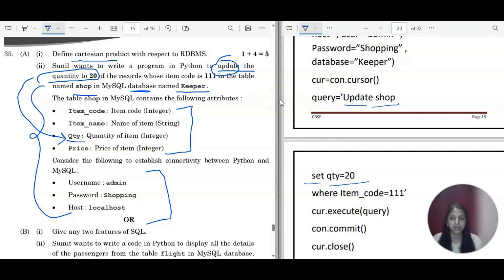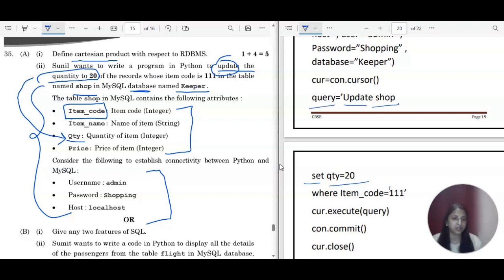So we have QTY is equal to 20, and where, what is written here, it is item code is 111. Where item code, again you have to check the name. So it is item code only. So item code is equal to 111, and in single quote.